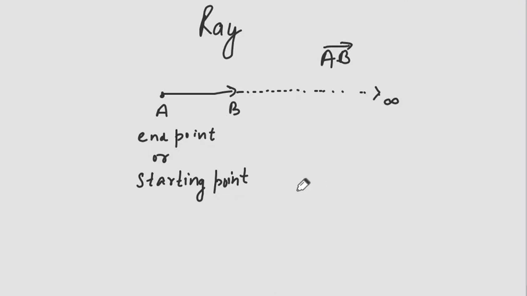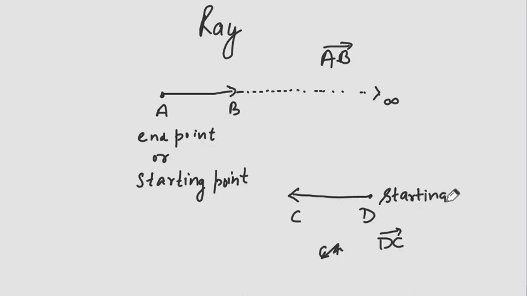If we are making a ray in this direction, then it will be written as ray DC, because its initial point, its starting point is D, so it will be written as DC.